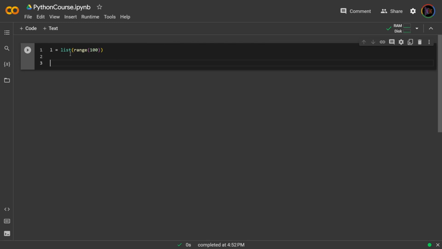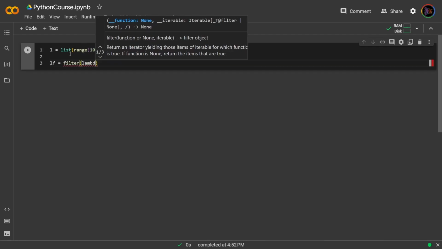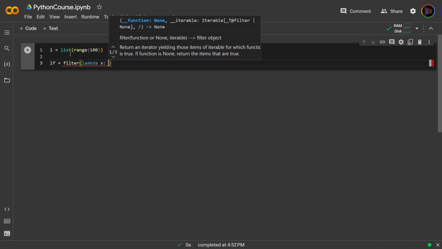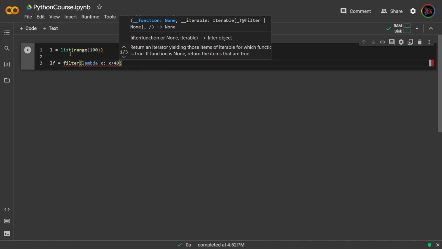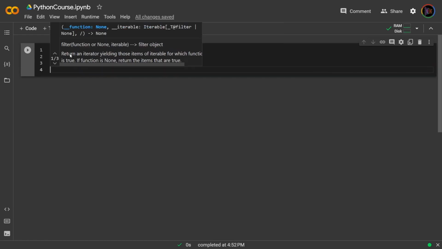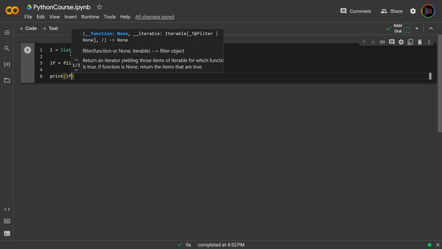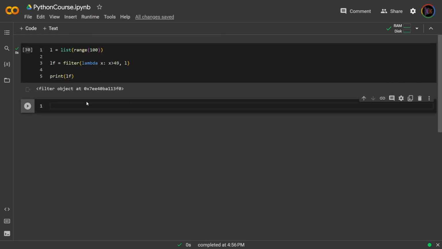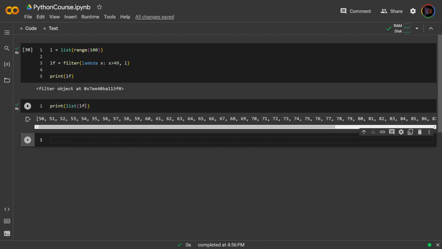We can use a filter like this, lf equals filter. And now we specify our logic, lambda x: x greater than 49, because the second half is 50 and above. And second, we input our list, okay? So now if I print lf, I get a filter object, but if I convert it into a list, I get the second half, 50 and above.